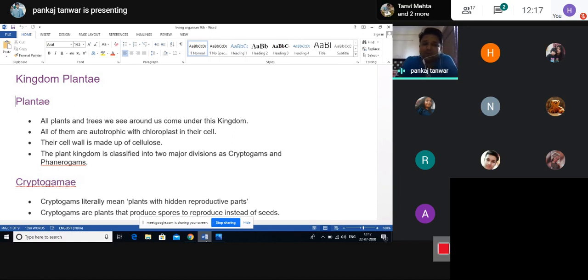If we are discussing the chemical reaction of photosynthesis, then you all know very well: CO2 plus H2O, in the presence of sunlight and chlorophyll, the plant makes its own food, C6H12O6, and O2 is released.